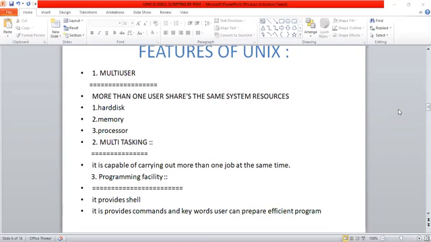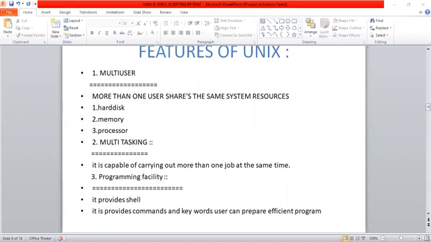If you go for multitasking, it is capable of carrying out more than one job at the same time. Earlier I explained that at a time you can do multiple works or multiple jobs. And there is a programming facility, which in future classes I am going to speak about. There is one terminology called shell. It provides a shell where we can execute the Unix related commands.